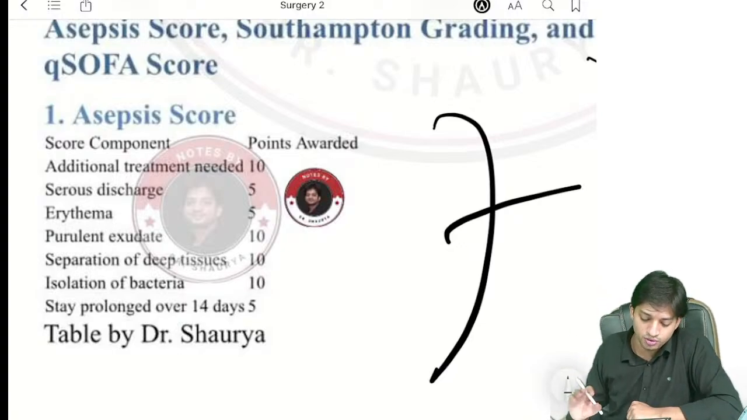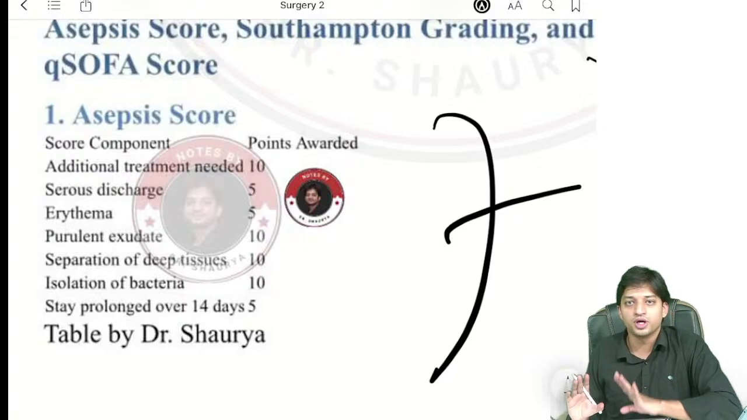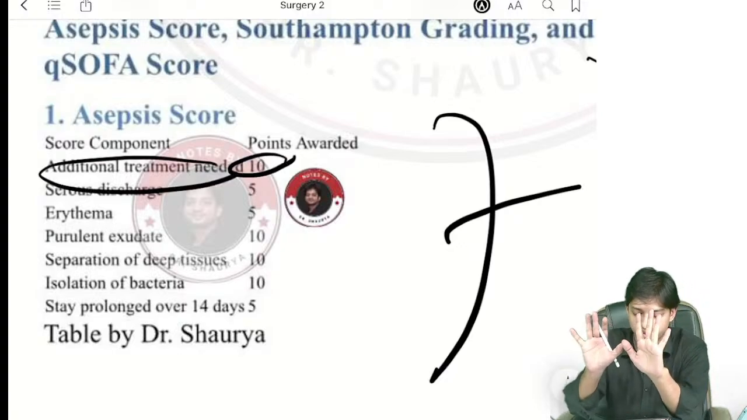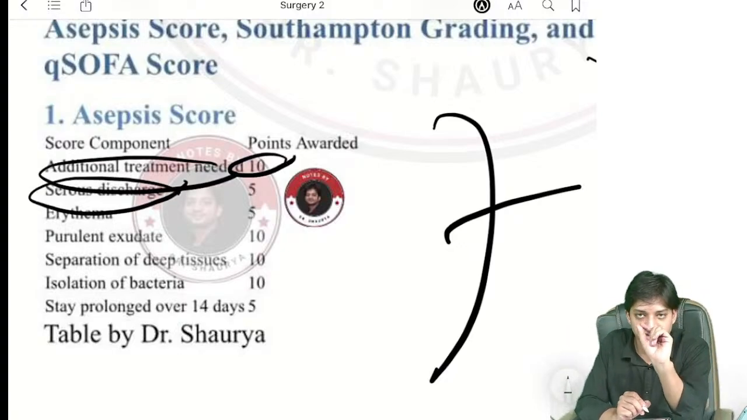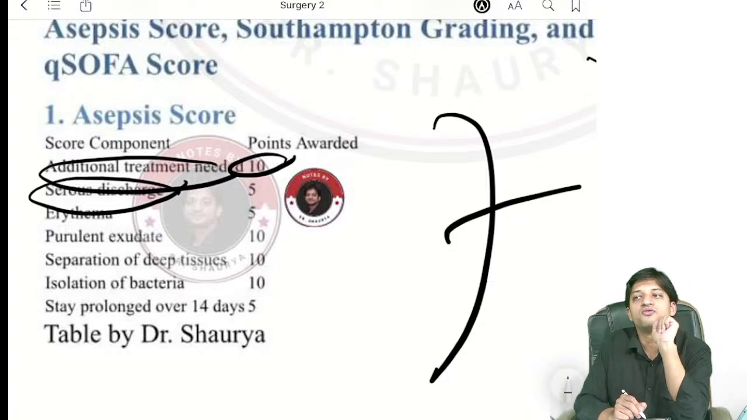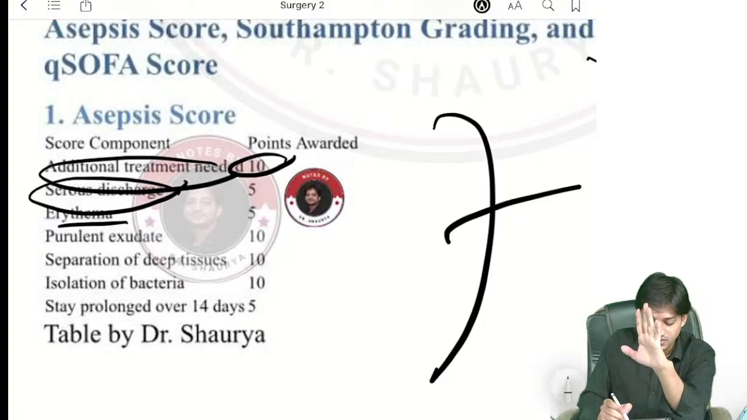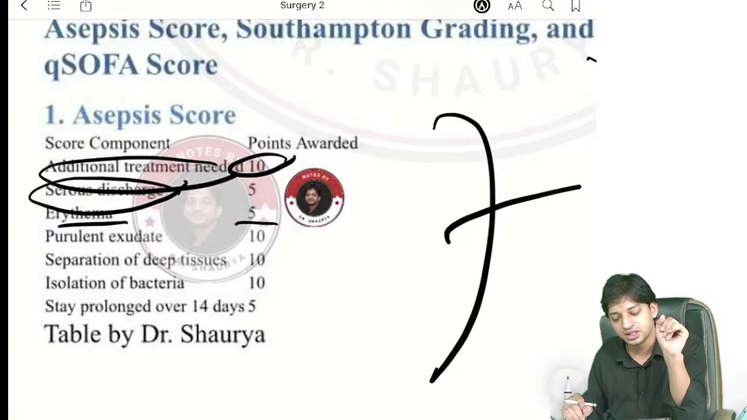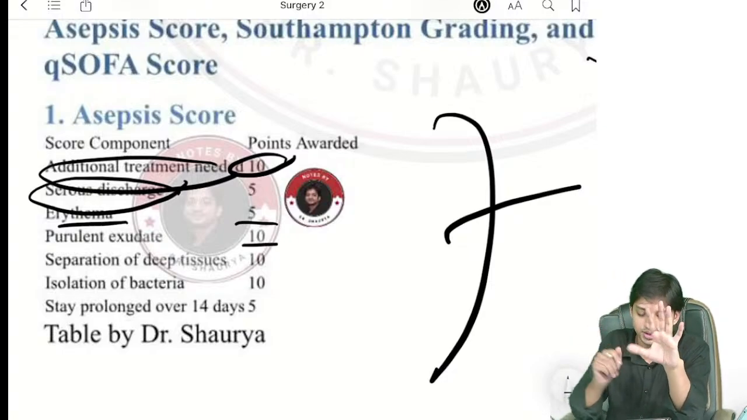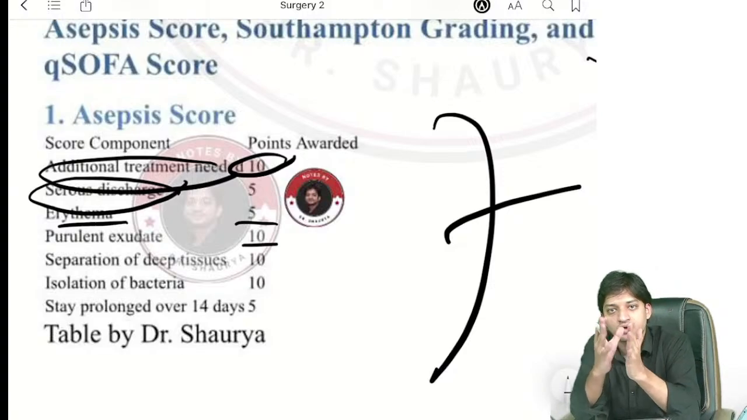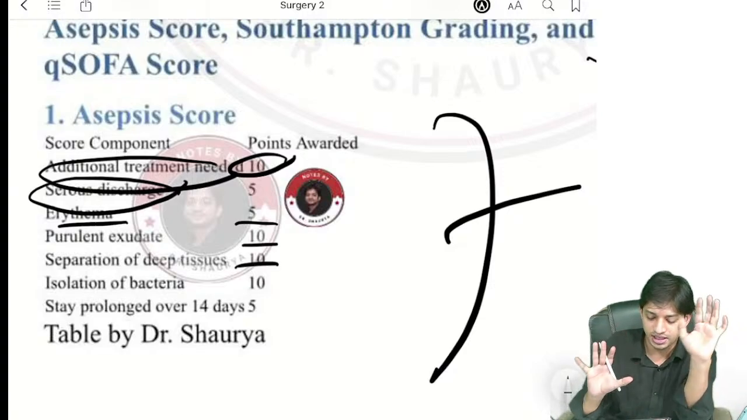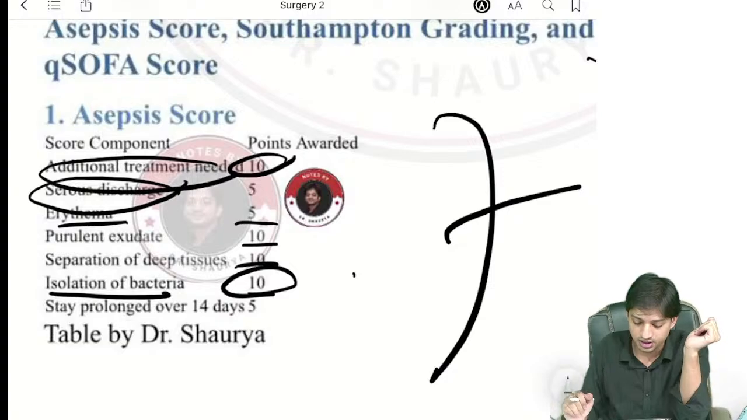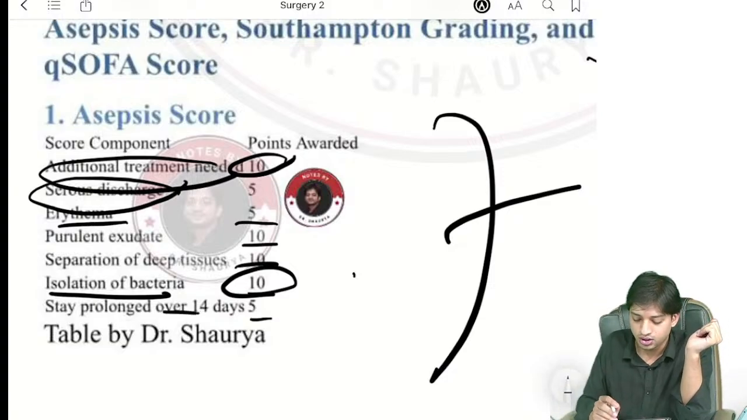Now coming to the asepsis score. Whenever additional treatment is required, in this condition you give 10 points. Whenever there is serous discharge, thin watery discharge, you give 5 points. Wherever there is erythema, again 5 points. If pus is coming out, it means infection has already taken place, so you give 10 points. Due to pus collection, there will be separation of the deeper tissues, so again 10 points. Isolation of bacteria from the culture medium, you give 10 points, right? Stay prolonged over more than 14 days, you give 5 points.